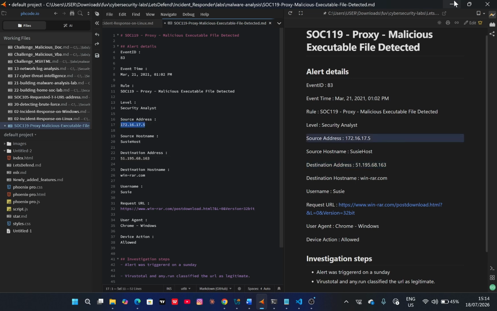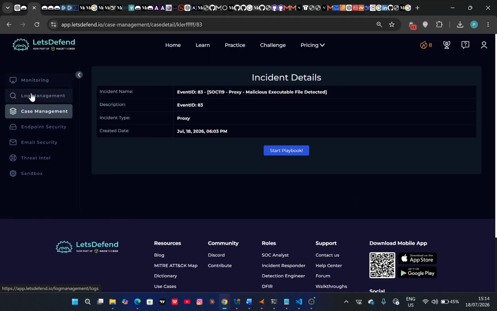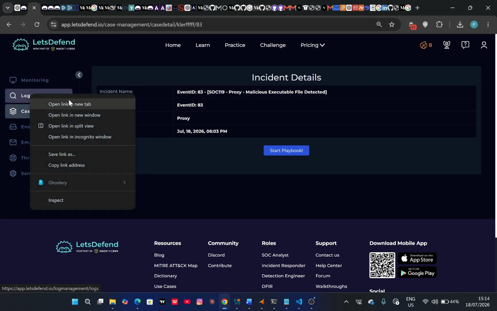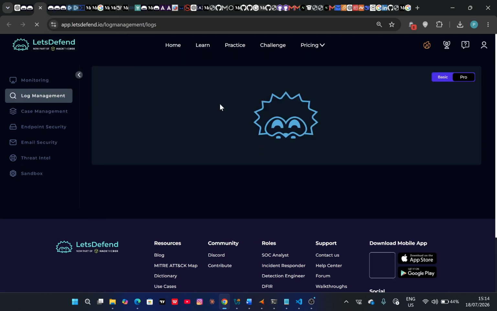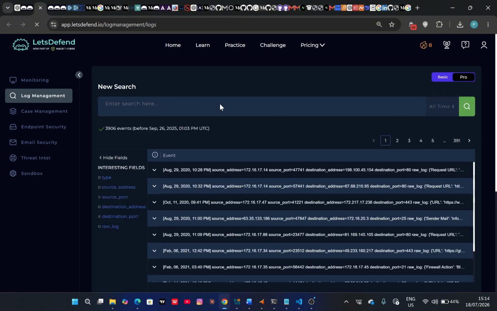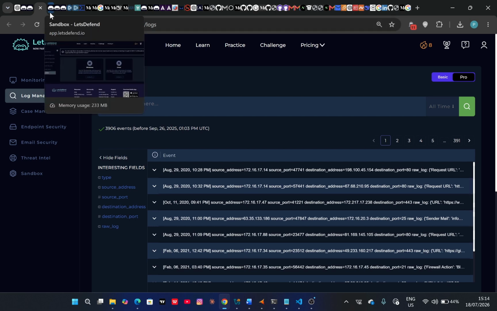So then I'm actually wrong, so let me just check. Let me just use log management. Then I'm going to filter for Susie's host.